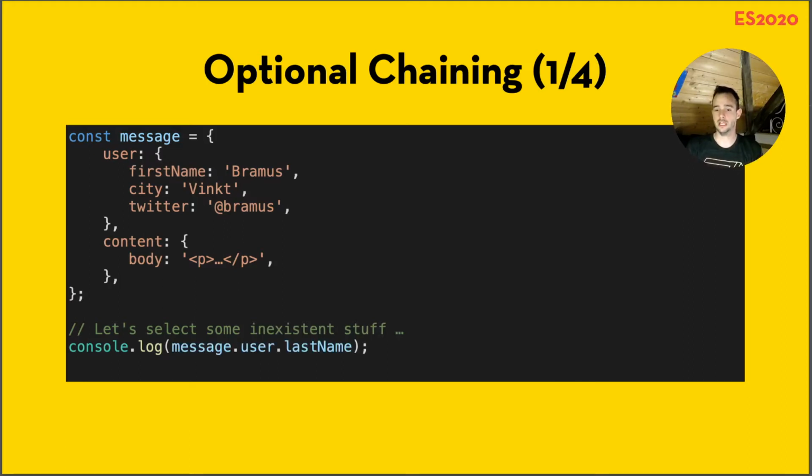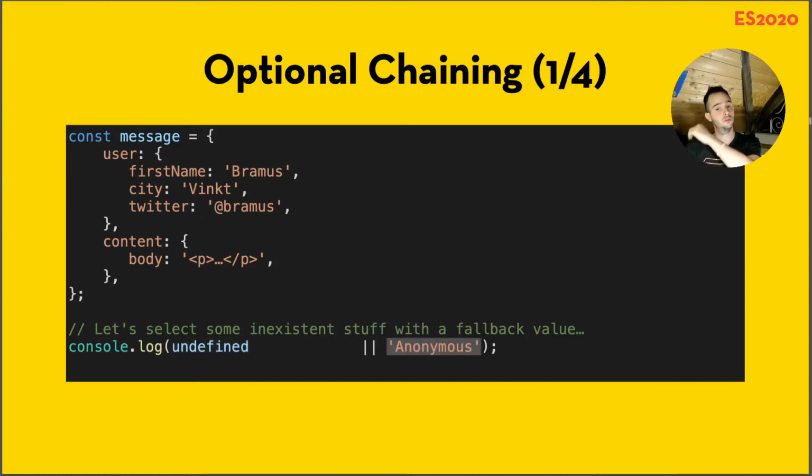So if we try to log that one, we get back undefined, because that's true, last name is not defined. Now let's select some inexistent stuff with the fallback value. For example, if the last name is not set, let's add a default value in there to be used instead. We can do that using short circuit logic right there. So message.user.lastName will evaluate to undefined, undefined or anonymous. Anonymous will be returned and shown on screen.